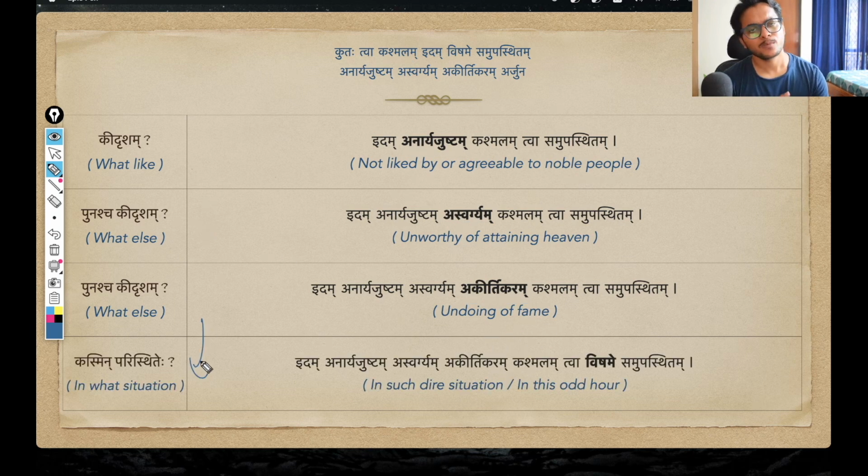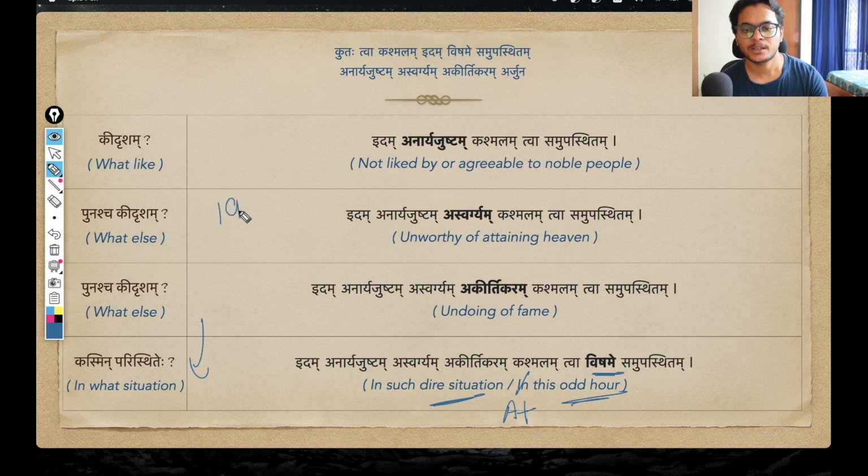And lastly, we have one more piece of information. Kasmin paristitehe? In what situation? And the response we get from the shloka is Vishame. Vishame means in a dire situation, or in this odd hour. Actually, not in this, better is at this odd hour. Vishame.